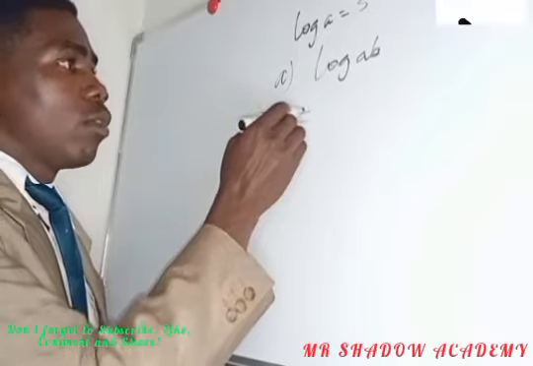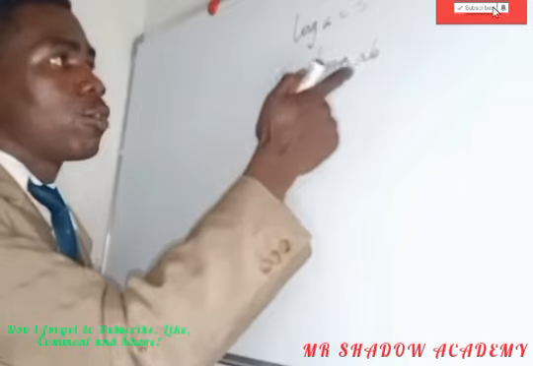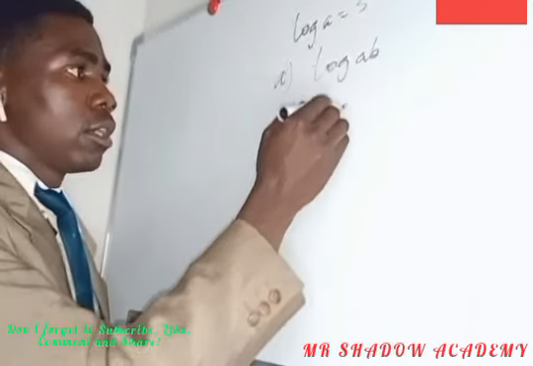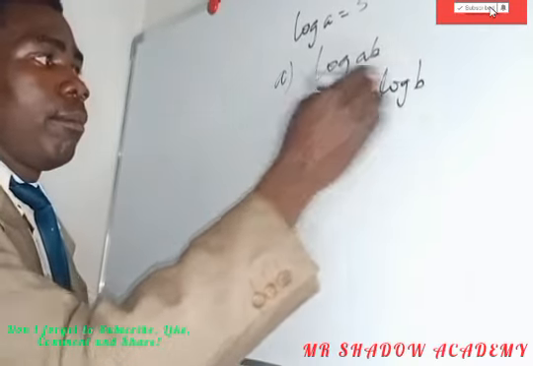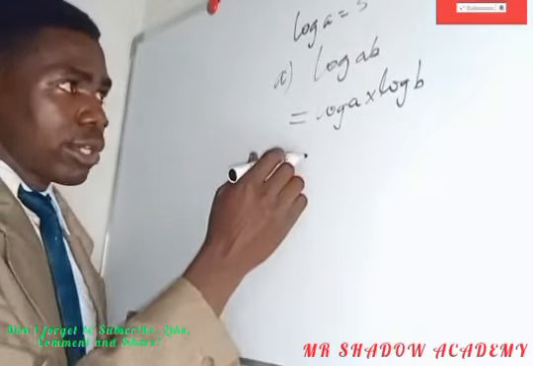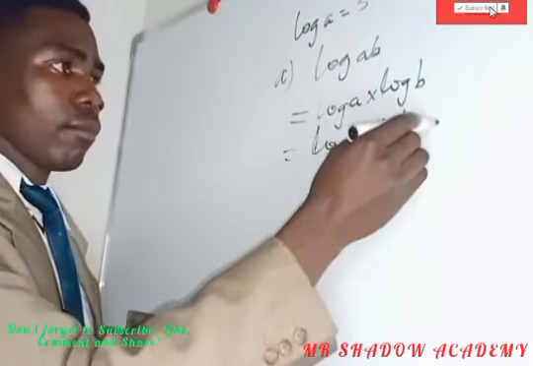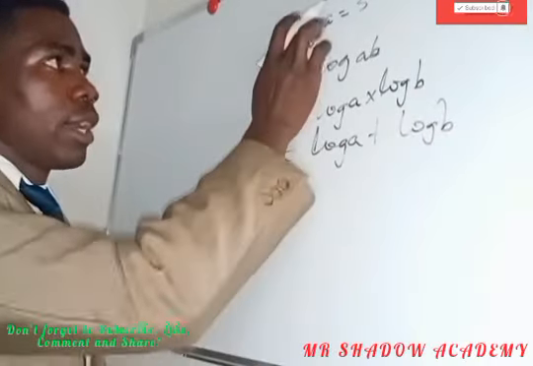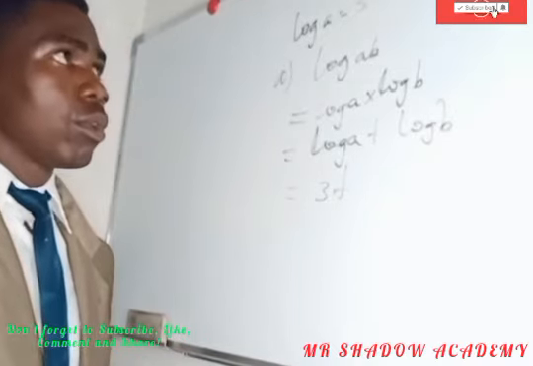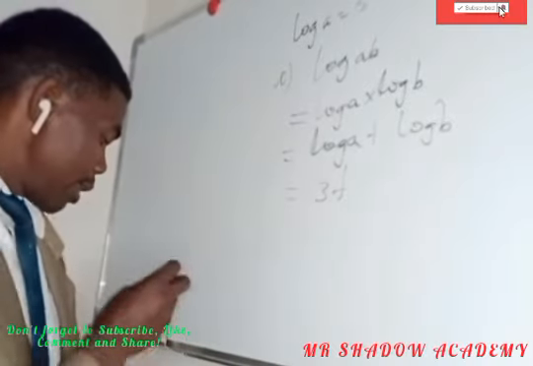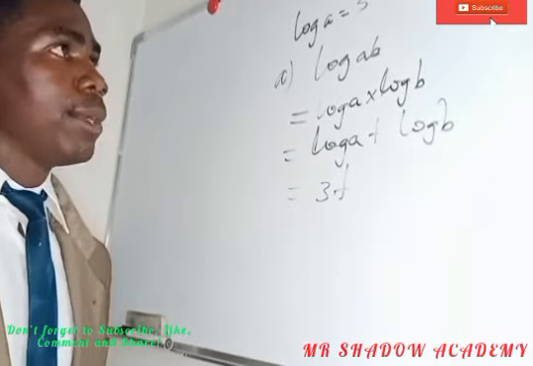So in order to find log AB, since this one is multiplication, we should add. But first we have to expand this: log A times log B. You notice if you are multiplying, we add log A and log B. Log A is 3 plus log B, which is 7.